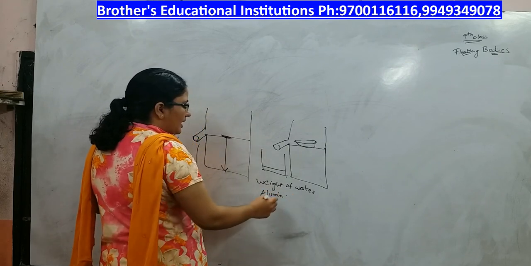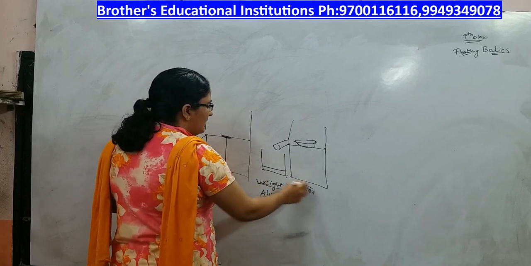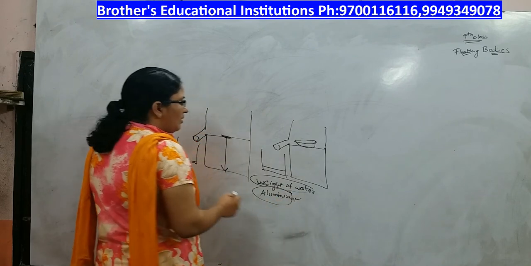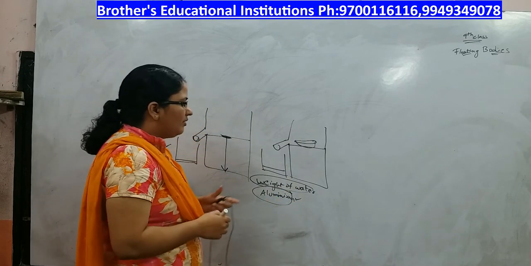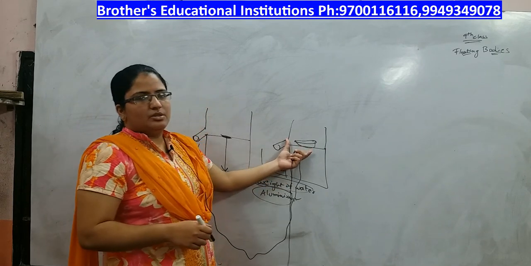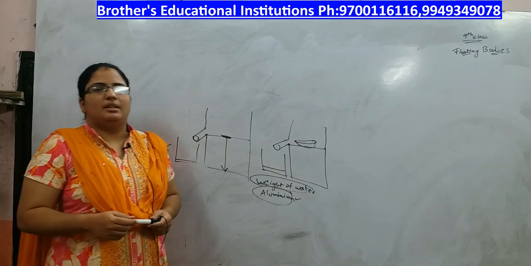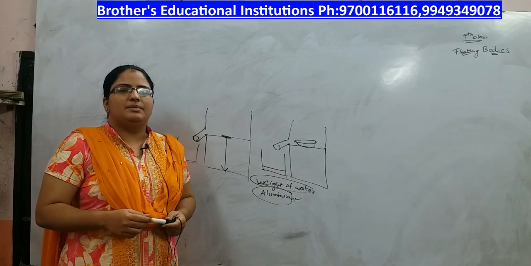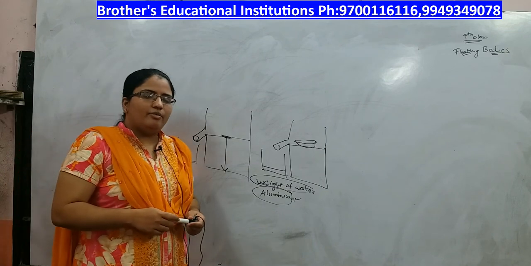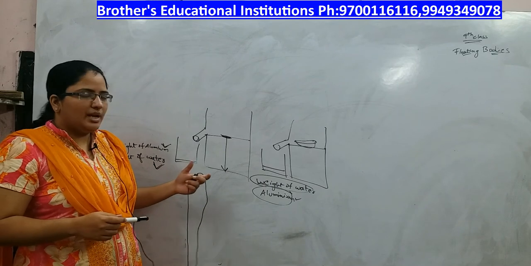Now you will find that the weight of the water that has overflown is greater than that of the aluminium. So here, because the weight of the water is greater, the aluminium will be floating. So this is the reason why the ships that are going in the water do not sink, but they float on the water and they move.